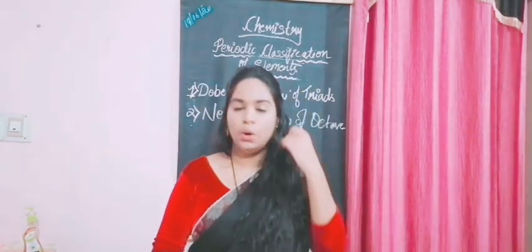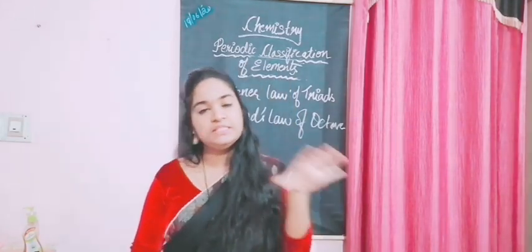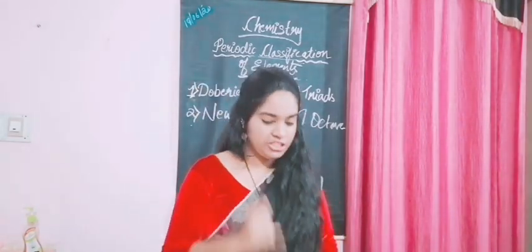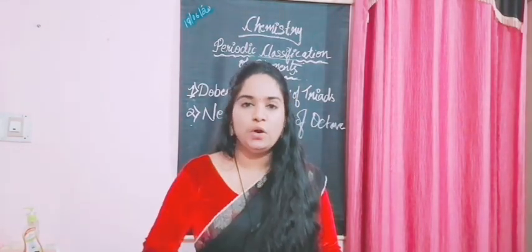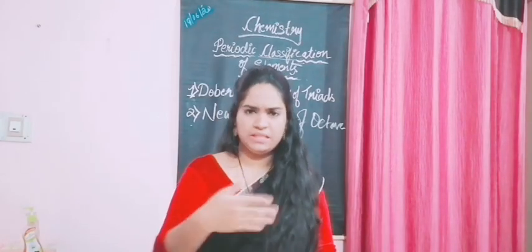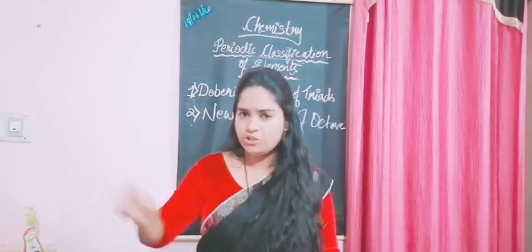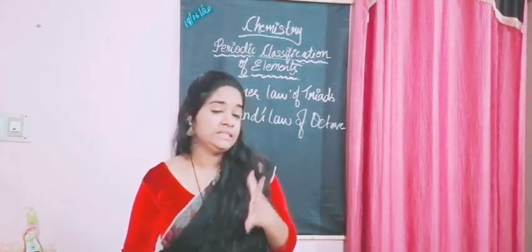You should always remember that you should write the statements, especially the laws, in the same sentence as mentioned in your textbook, right? Because definitions and laws have to be written in the same way, with scientific words or phrases, it should be the same. Okay, see to it. So what does the law state?